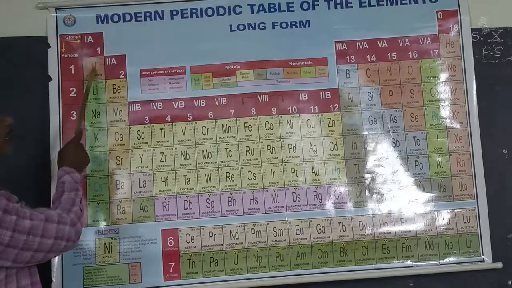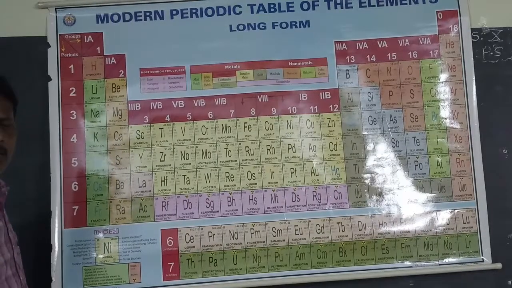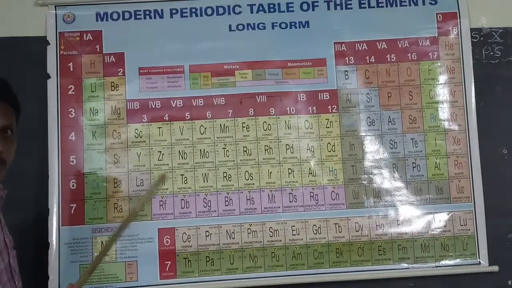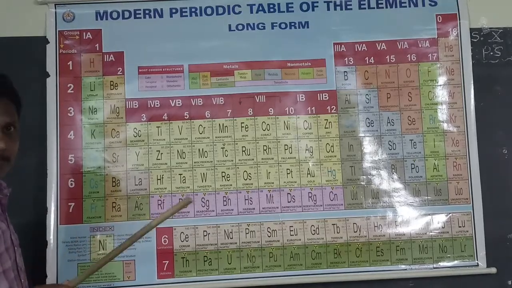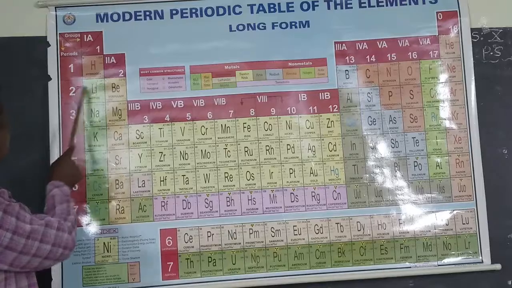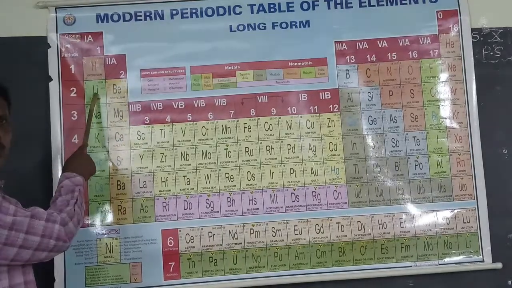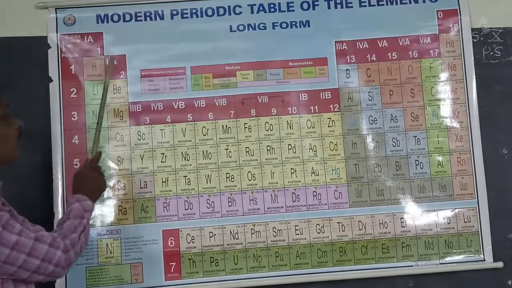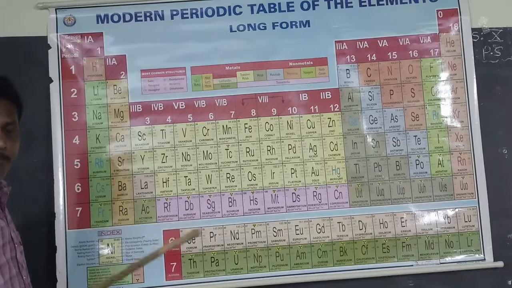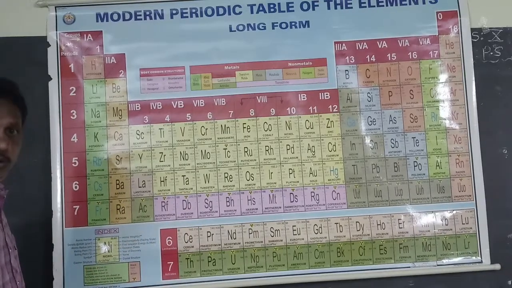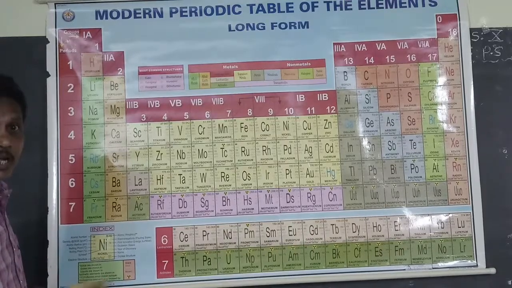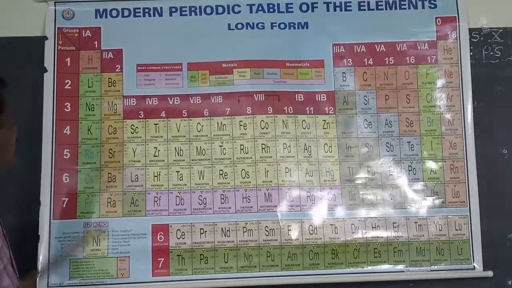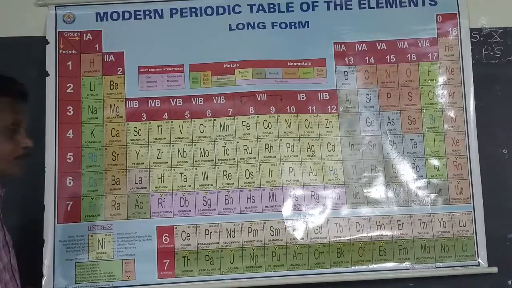For example, hydrogen, atomic number 1, we know. Electronic configuration 1s1. Here 1 is the first shell, K shell. In the same first group, the second element is lithium, atomic number 3. Electronic configuration 1s2, 2s1. Here 2s1 is the second shell, L shell.